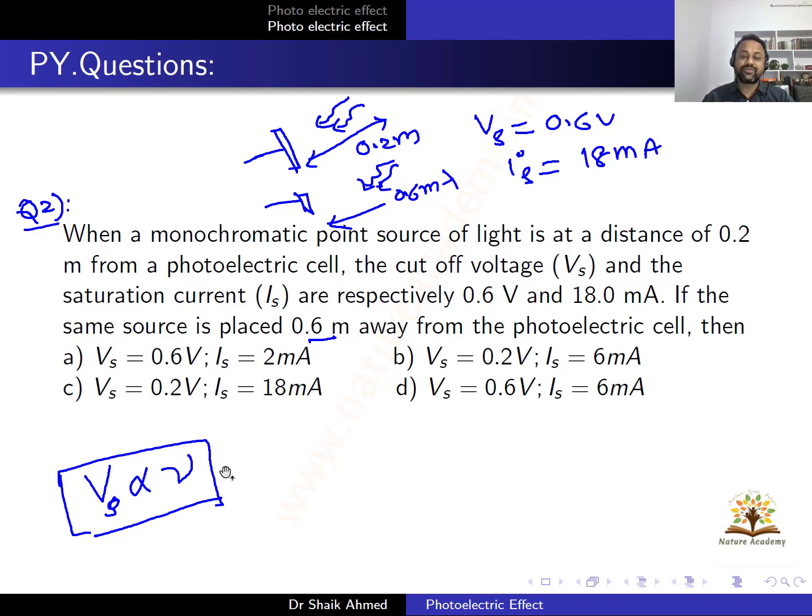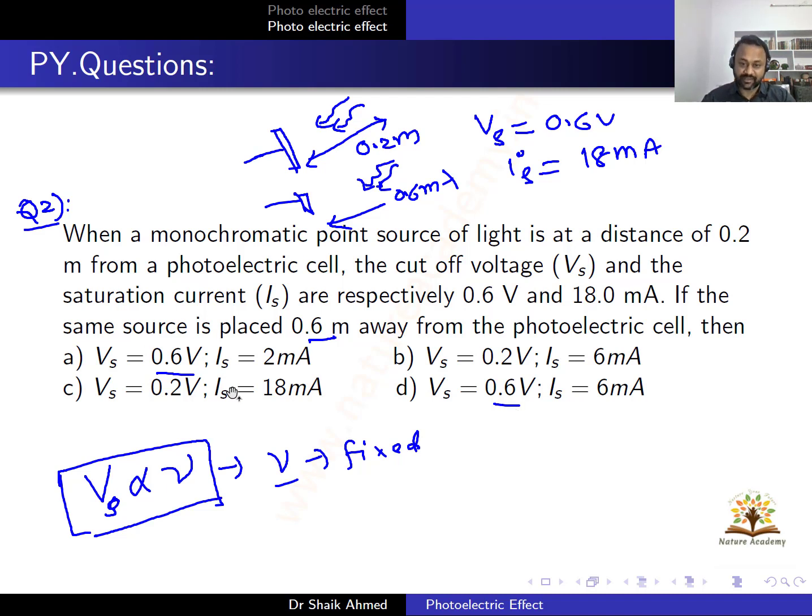The frequency of the light source is fixed. You can move the point source to 0.6 meters or 6000 meters or 600 meters, any distance. The frequency of the source is fixed. Nu is fixed, therefore the stopping potential value is also fixed. Given that the stopping potential is 0.6 volts, look for 0.6 volts in the options. So from the given four options, A and D look like correct answers.